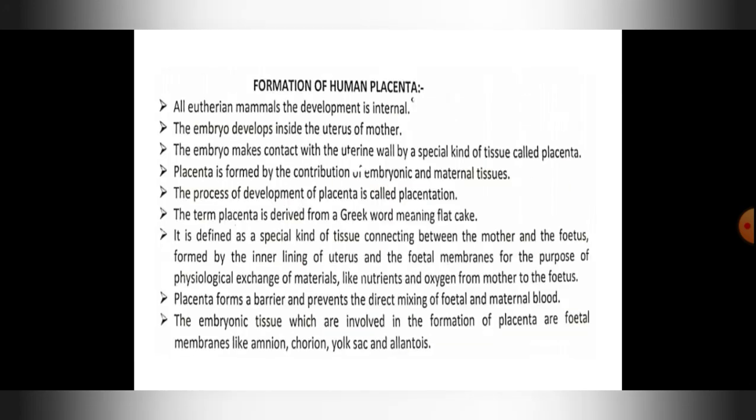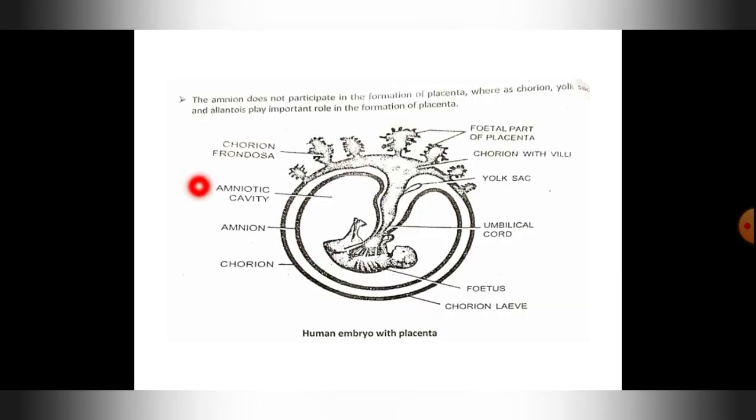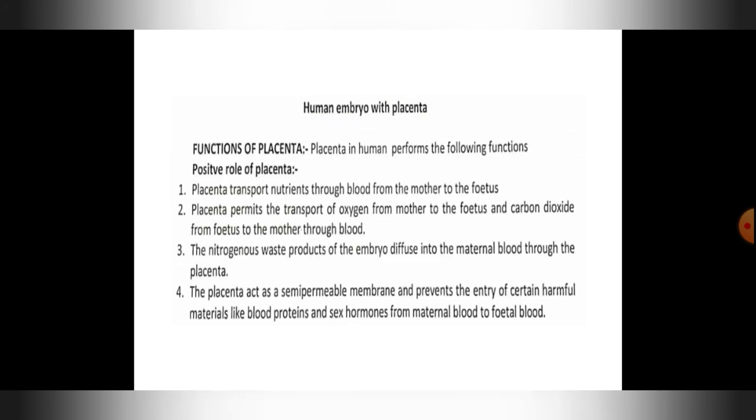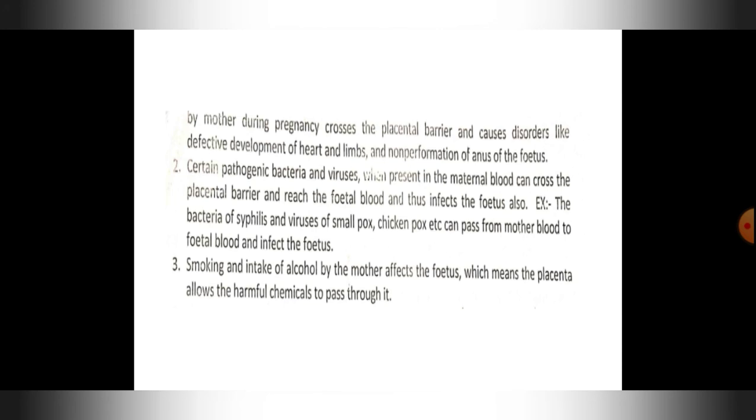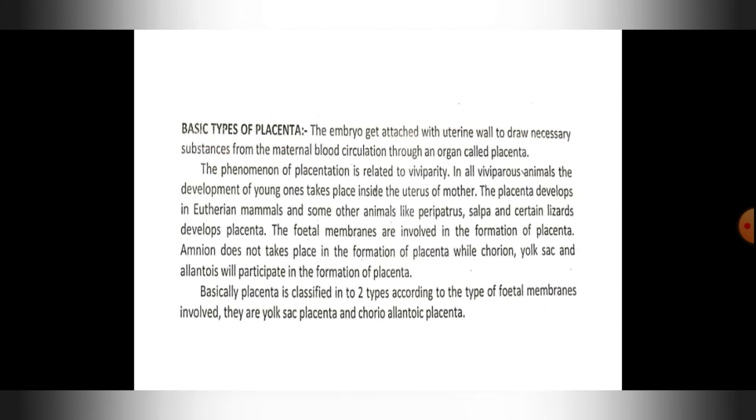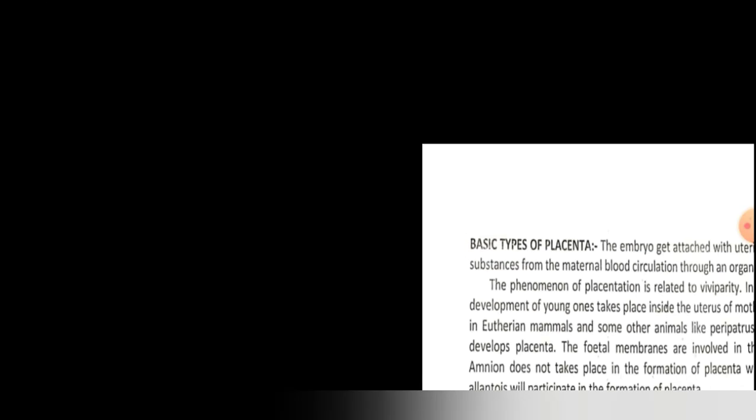So this is about the formation of the placenta. This is how the placenta is formed, its definition, and the structure of the human embryo with the placenta. Then functions: you have studied the positive role as well as the negative role of the placenta, and the basic information on the types of placenta.